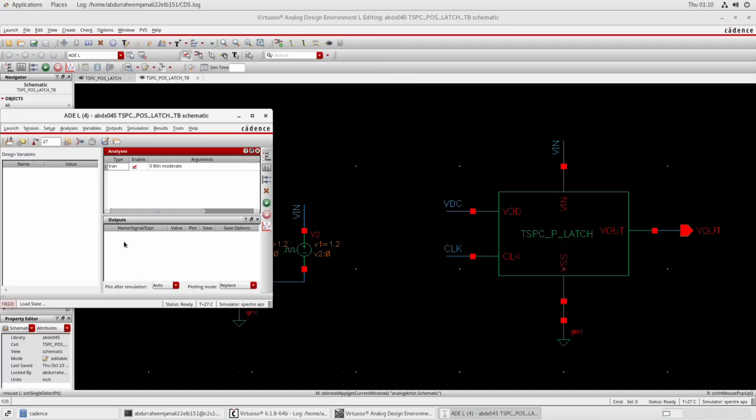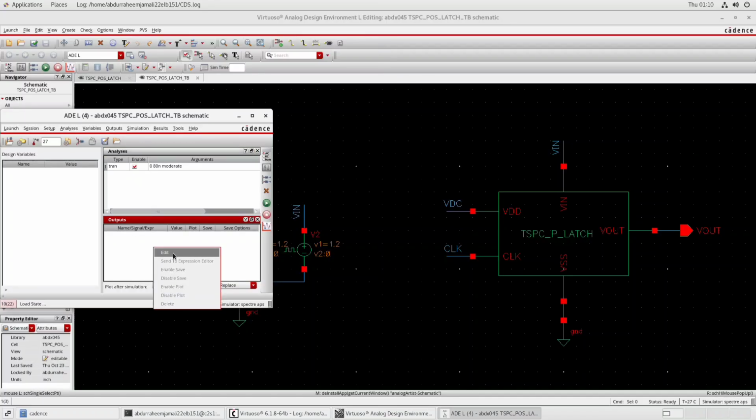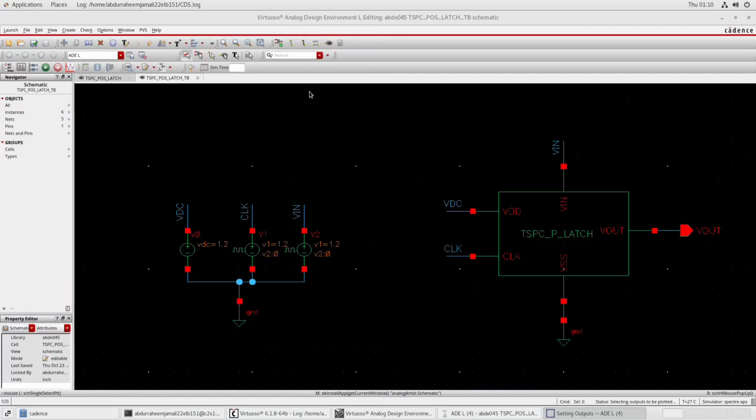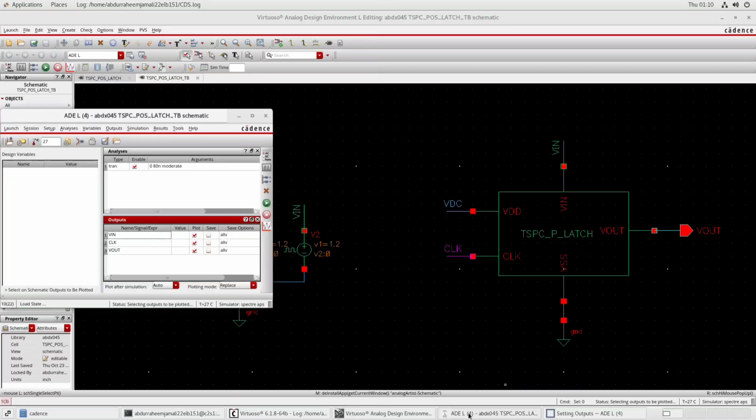Now in the outputs tab, right click on edit, and in the expression click on from design, and from design click on V in, click on clock CLK, and finally click on V out, and then click on ADEL. Now we can see that our transient setup, V in, clock, and V out all are here.